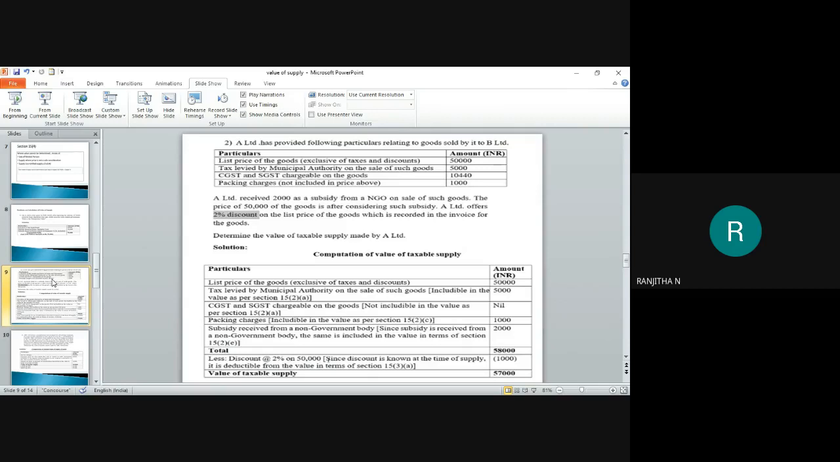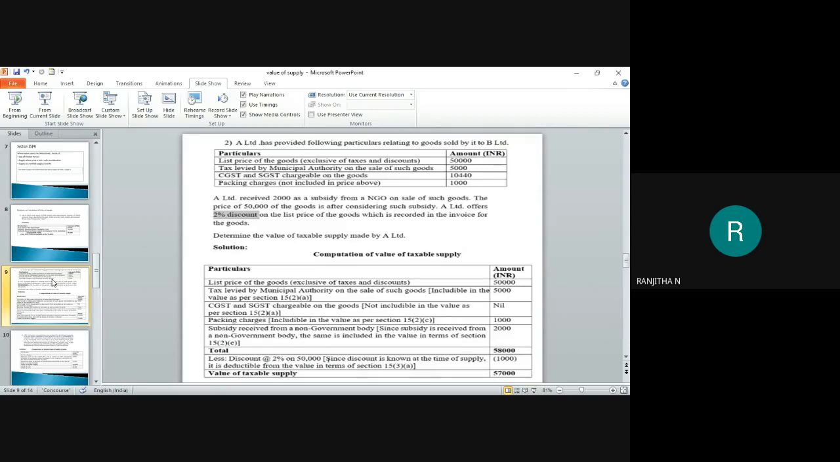So we have read the question. Just moving on to the solution. Put a heading, computation of value of taxable supply, with particulars and amount columns. The first thing we need to consider here is the selling price of the goods, the list price of the goods, which is 50,000. I'm taking that 50,000, and after taking the selling price, I have to add some of the inclusive items and deduct some of the exclusive items. Is it right?